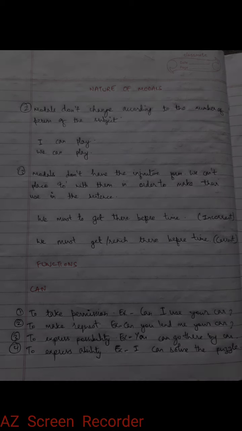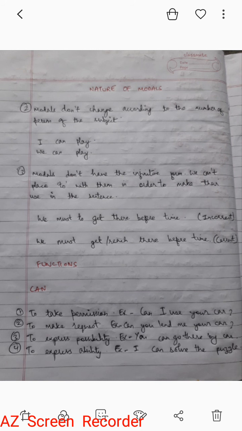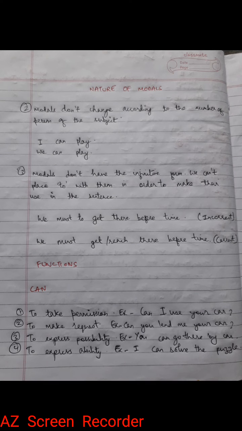Okay, so can is used to make a request, and then to express possibility. For example, you can go there by car. So there is a possibility, because some places we cannot reach by car, some places we can reach by car. So in order to express possibility also we can use can. And the fourth and final one is to express ability. I can solve the puzzle. I can do this sum. I can write this letter. So when we show someone's ability in a sentence, we can use the modal can.